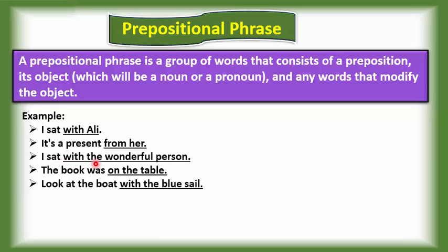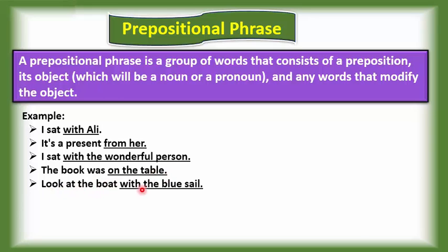I sit with the wonderful person. With is called the preposition, the wonderful is called the modifier, while person is called the object. So this underlined part is called the prepositional phrase. The book was on the table. So on is what? Preposition. And table is what? The noun. So this is called the prepositional phrase.